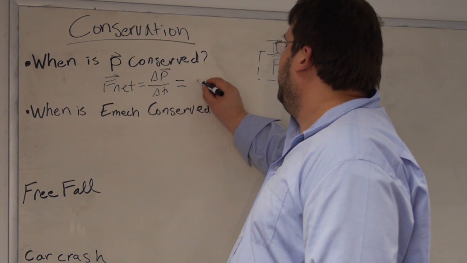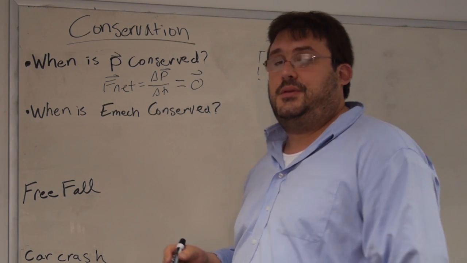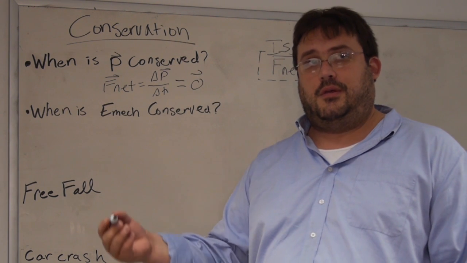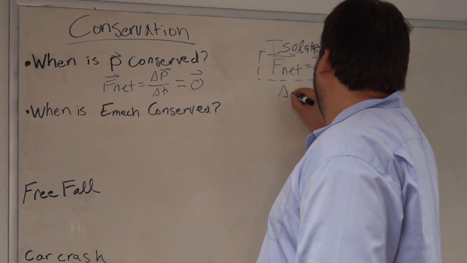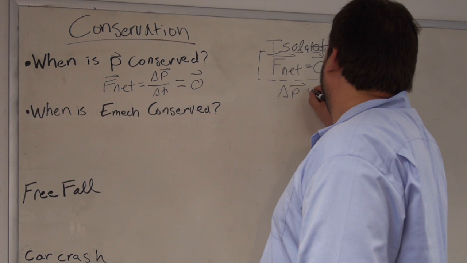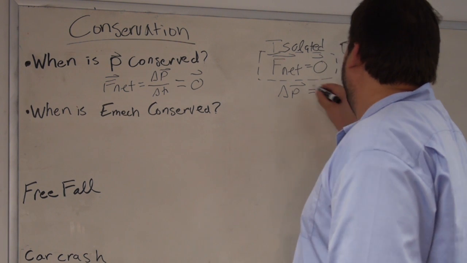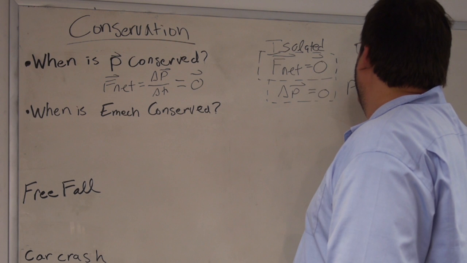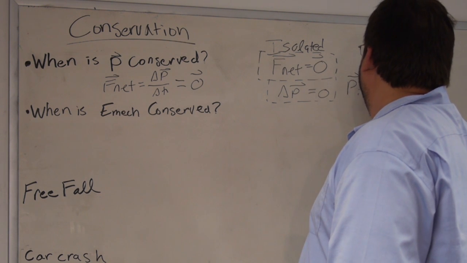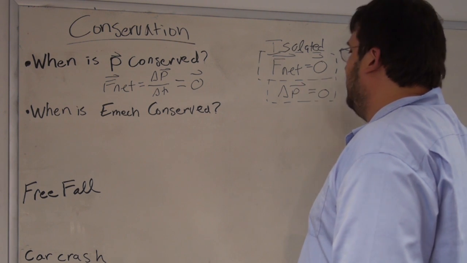And when they're both 0, that is, when the net force is 0, then the rate of change of momentum is 0, and therefore the change in momentum of the system is 0. And that is the same thing as saying that the initial momentum is equal to the final momentum.